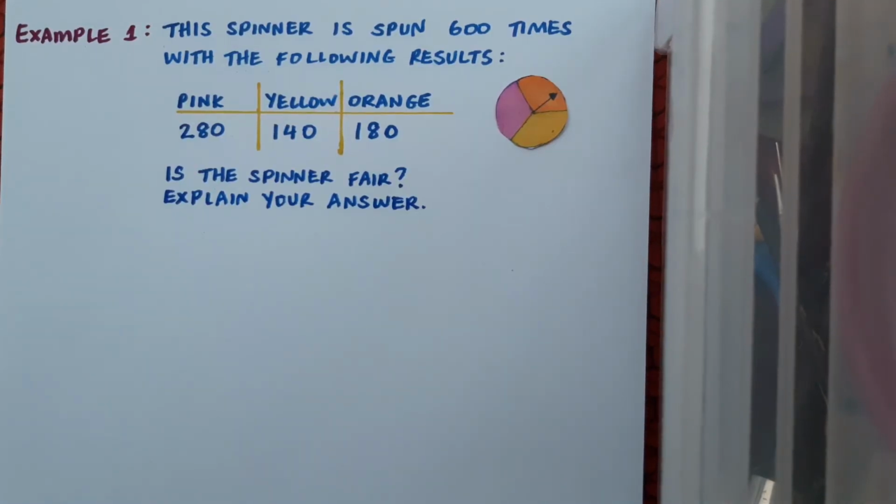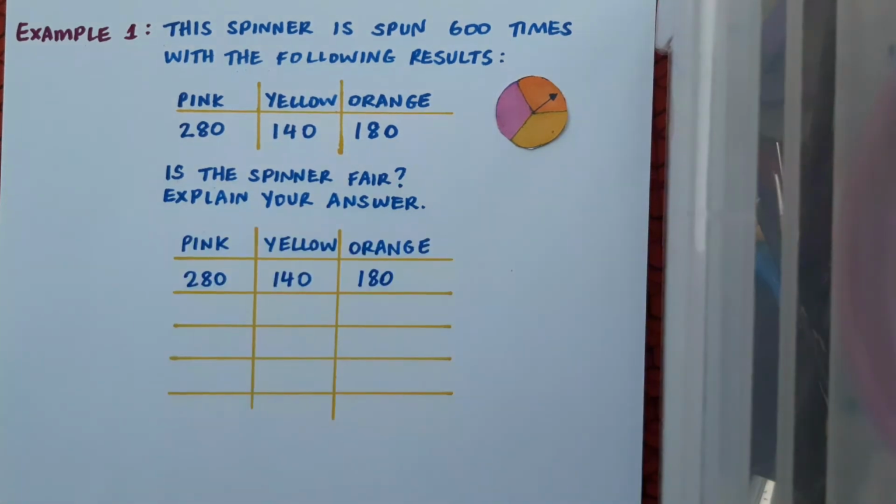This spinner is spun 600 times with the following results. Pink got 280 times, yellow 140 and orange 180. Is the spinner fair? And explain our answer. To answer this question, I'm going to extend my table in order to compare the theoretical probability of the results of a fair spinner and the observed outcomes that we've seen in this question.